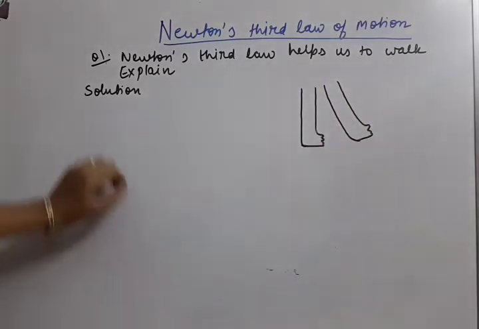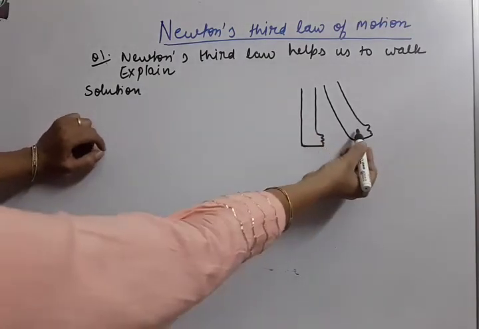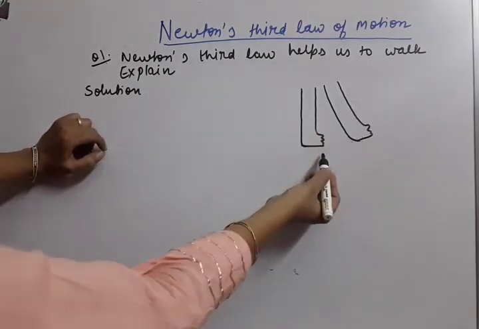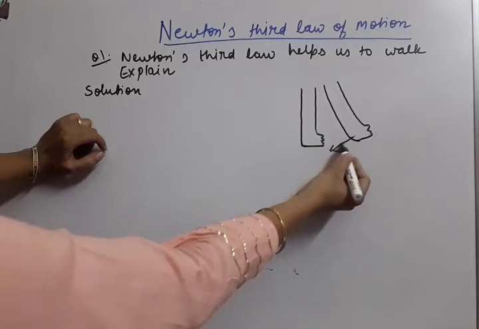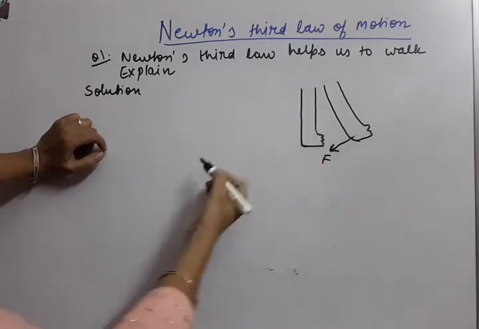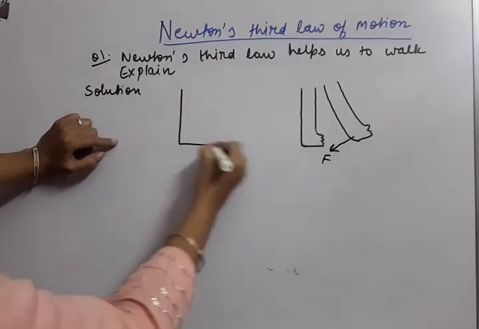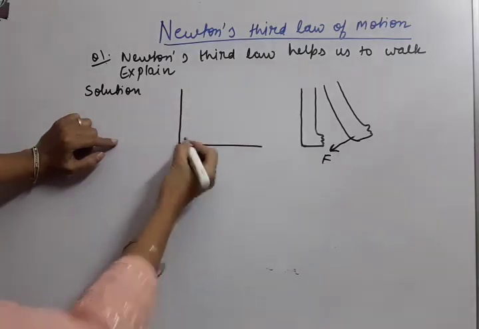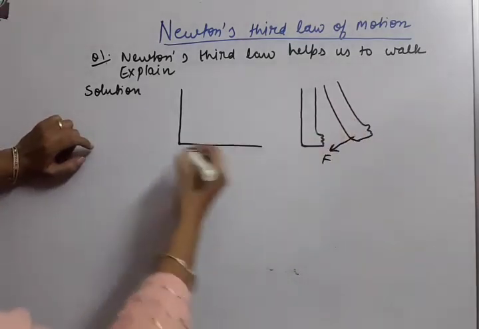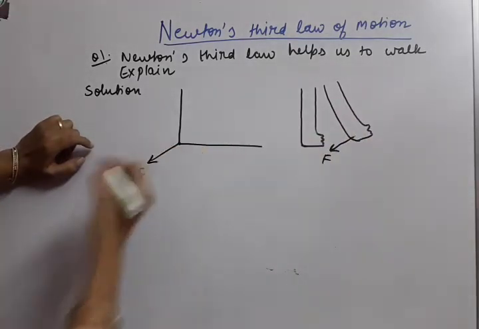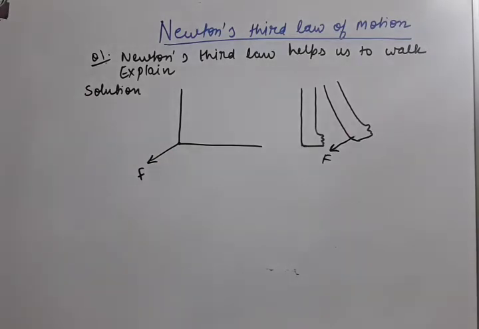When this person applies a force to the floor, slightly slanted, this is the action force. If we draw it here, the force applied by the slanted leg is in this direction, backward towards the floor.